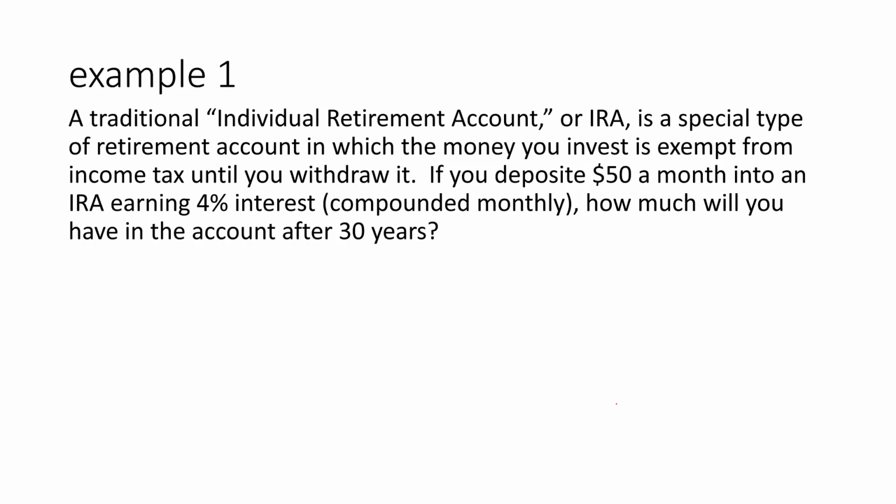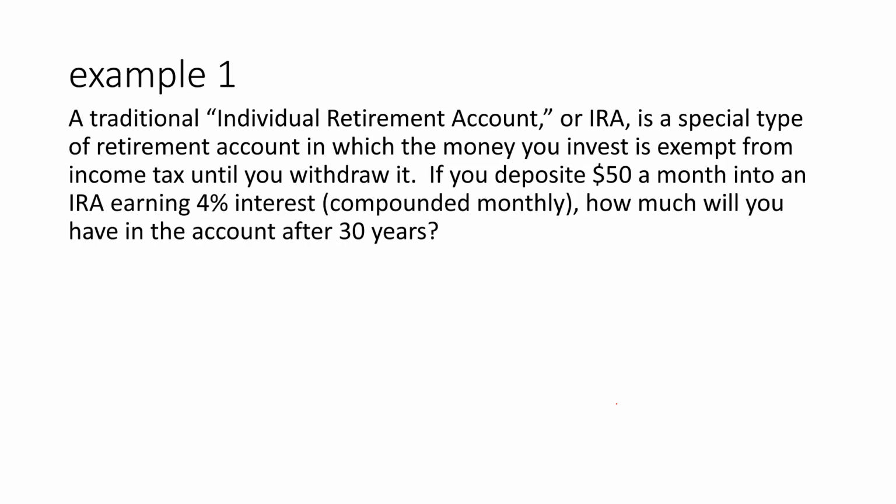You plug them into the formula, and then you can figure out what it is that you're trying to find. So this is a very straightforward example. This one says a traditional individual retirement account, which is also called an IRA, is a special type of retirement account in which the money you invest is exempt from income tax until you withdraw it. If you deposit $50 a month into an IRA earning 4% interest, which we're going to assume is also compounded monthly, how much will you have in the account after 30 years?